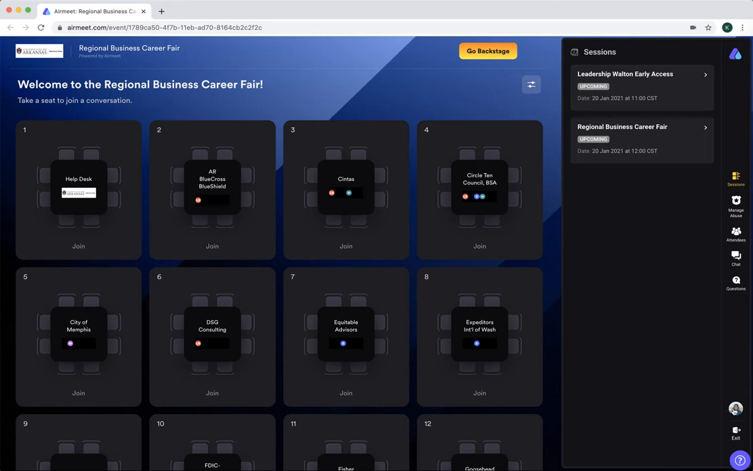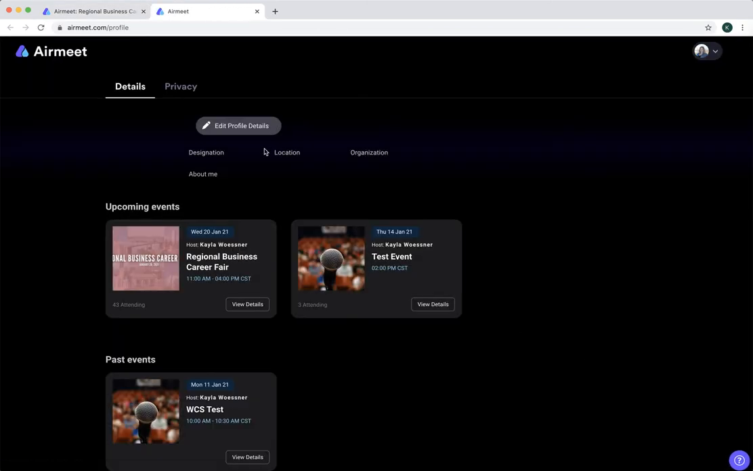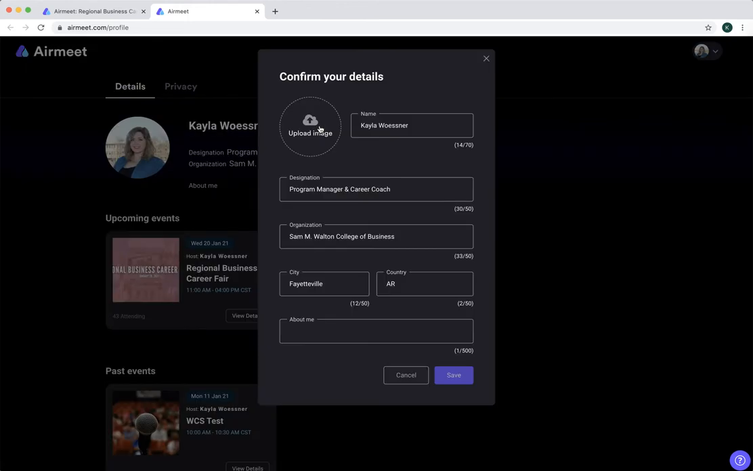Once you're signed in, check to make sure your profile is updated by clicking here. You'll want to make sure you have an image updated, your name, designation, organization, city, and country or state. If you're a student, we ask that your designation be changed to your major and organization be changed to your classification year. Also, students, we highly recommend including your LinkedIn URL in the About Me section.